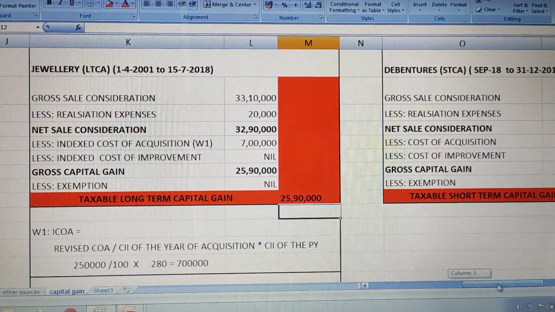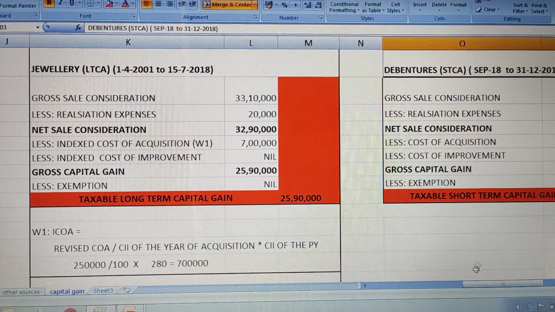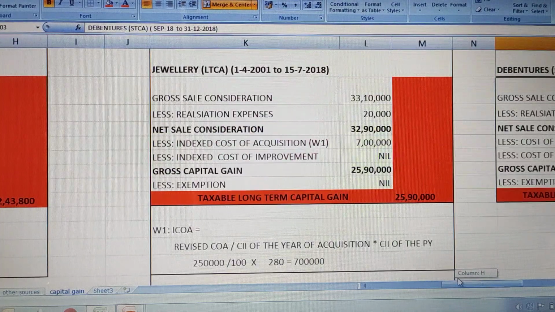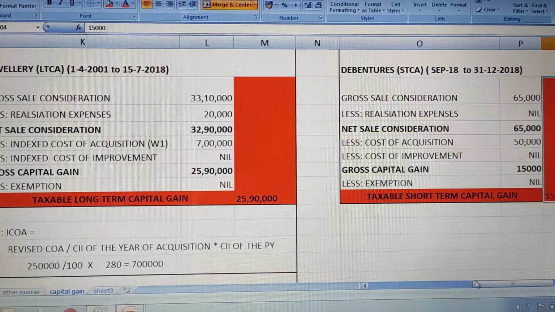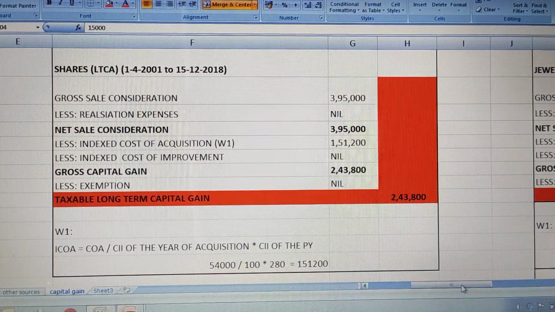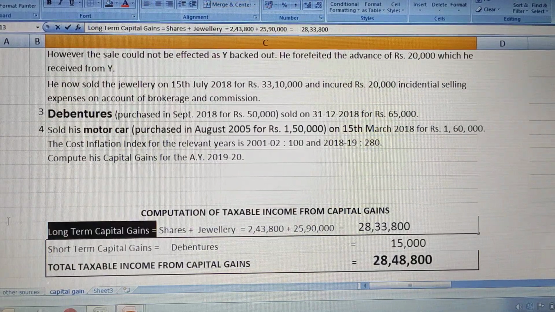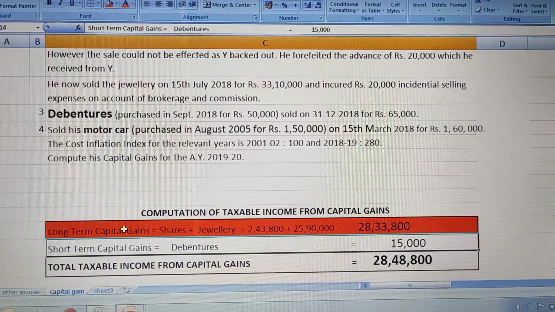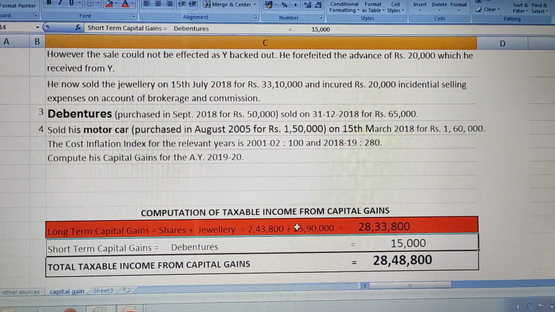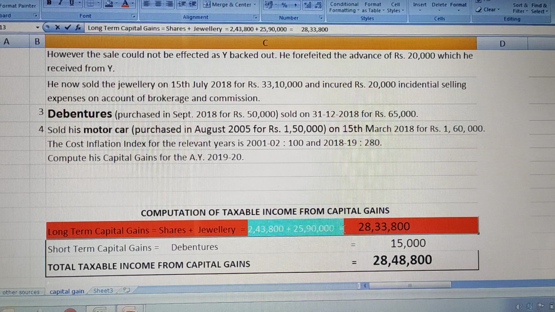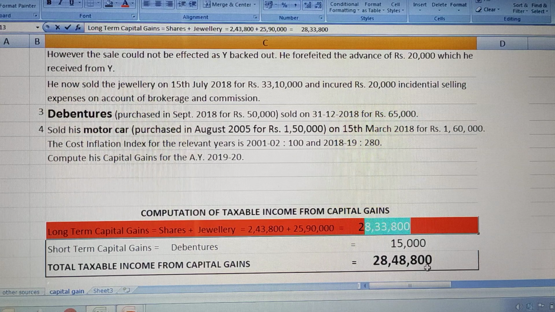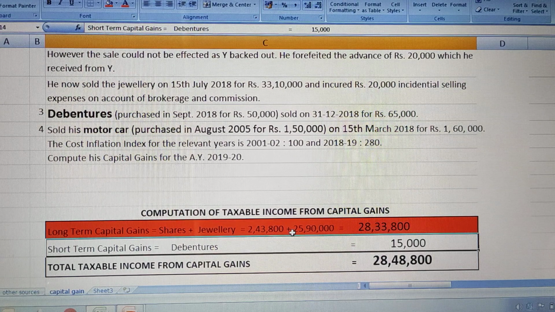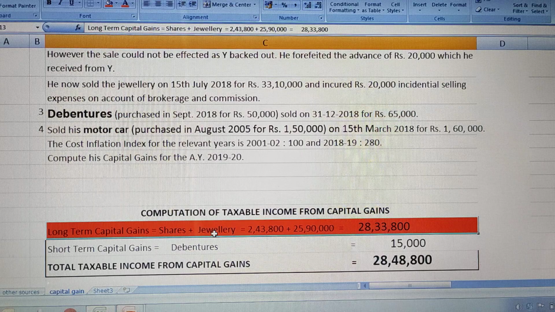These are the 2 long term, and 1 short term was debentures, and the motor car we considered as personal. So long term capital gains, share and jewelry: if we add the total taxable values of shares and jewelry, 28,33,800 is the answer.